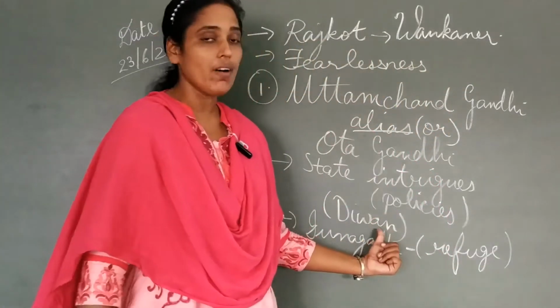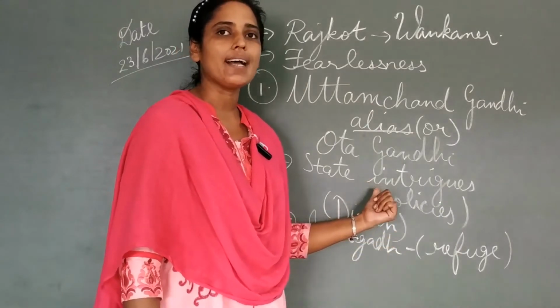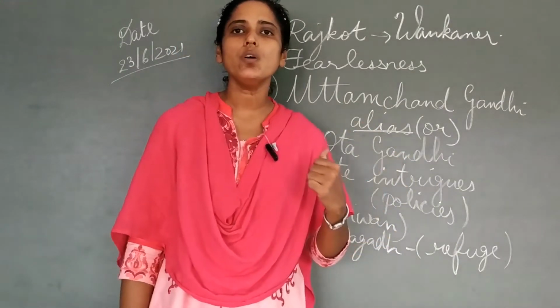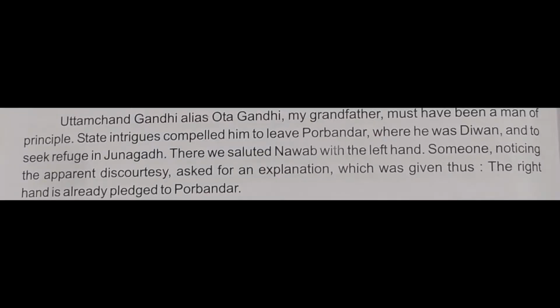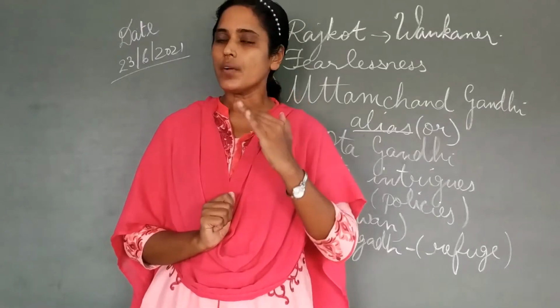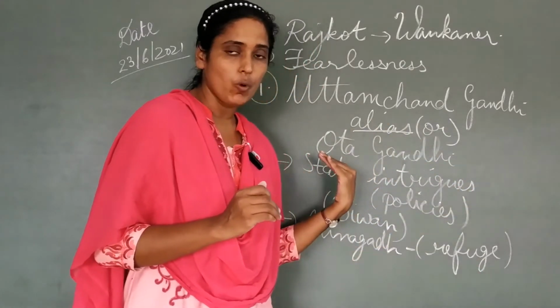See students, he was a Diwan. His grandfather, Uttamchand Gandhi, was a Diwan of Porbandar, but he had to leave that place and go to Junagadh because of state intrigue. In politics, many policies are there which are not very suitable for people of good deeds. So he had to leave that place and go to Junagadh and seek refuge there. When he went there, he was already there as a refugee, having gone after leaving Porbandar.